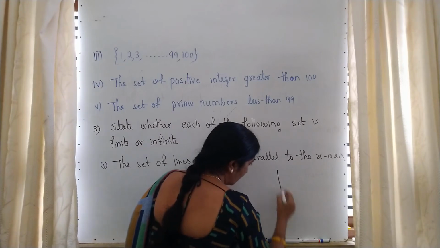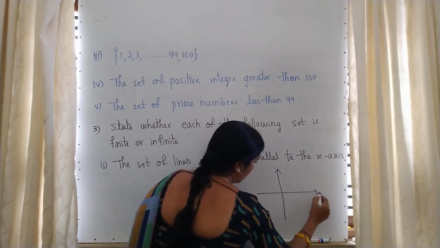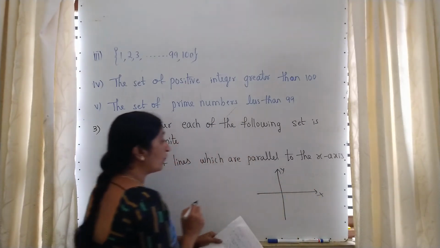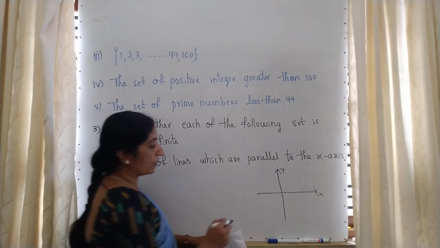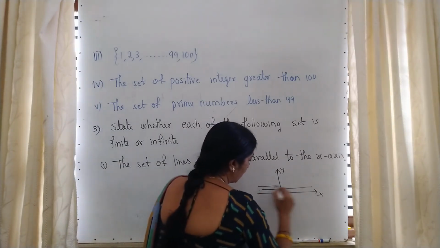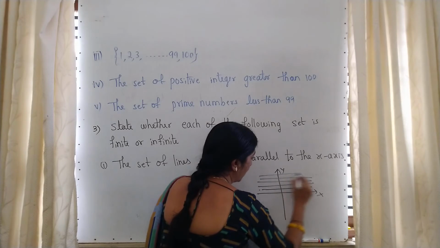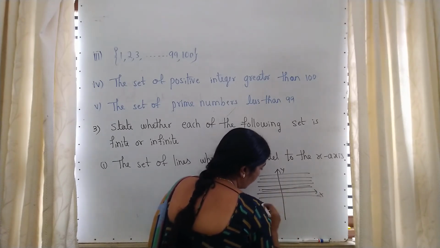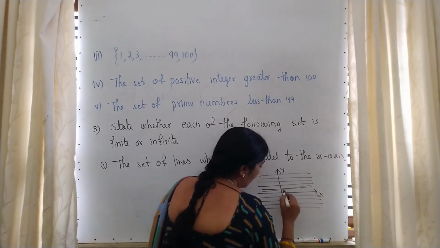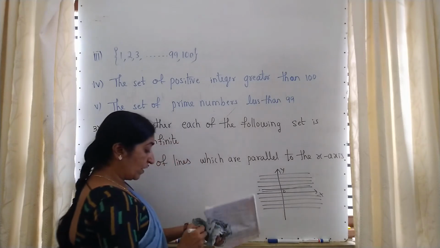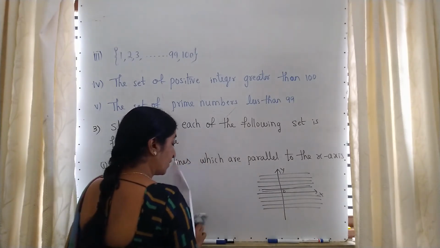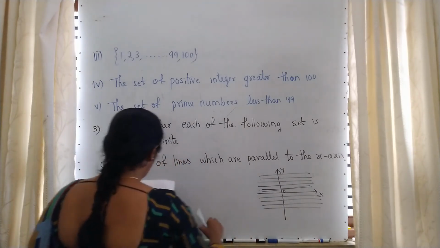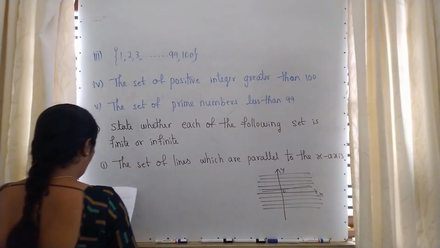Already we are familiar. This is y-axis. This is x-axis. The set of lines which are parallel to x-axis. See, we can write like this. These are the lines parallel to x-axis. Here also, below also you can write. That means how many lines you can draw? We can draw infinite number. We cannot count how many lines are there. So which set is it? It is an infinite set.